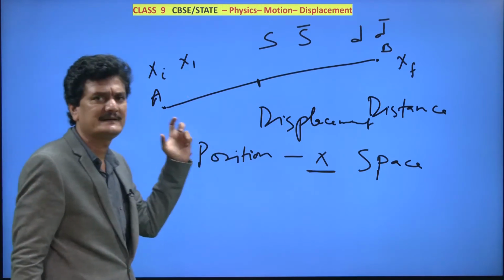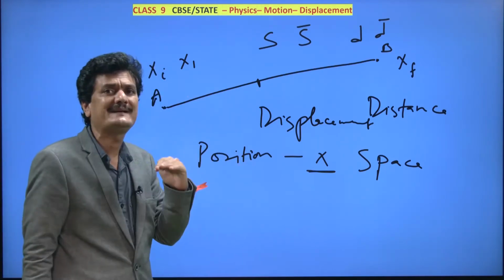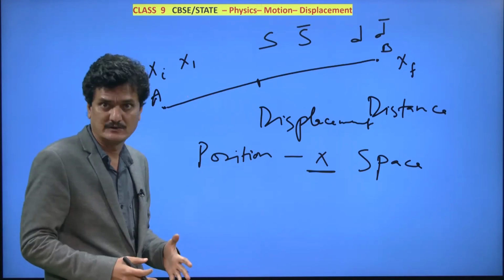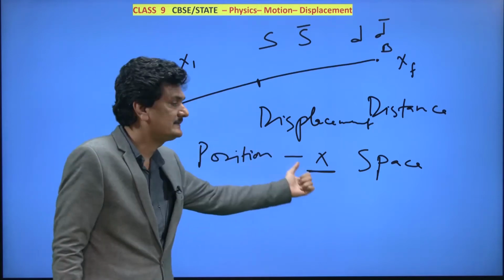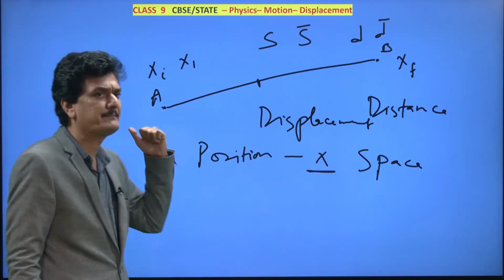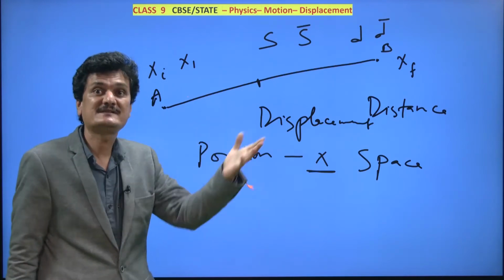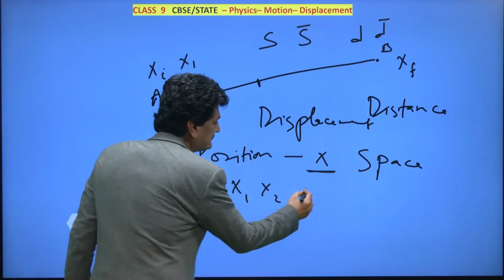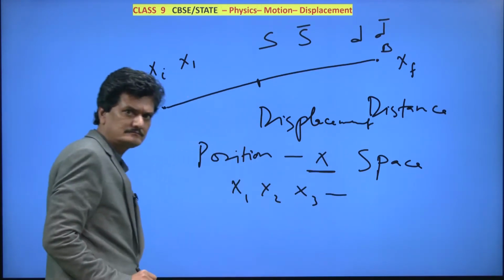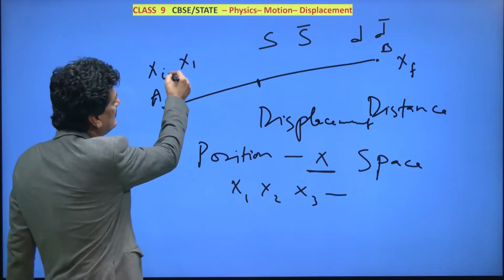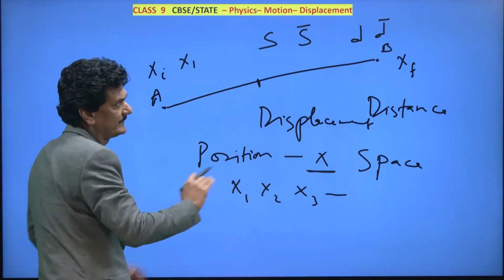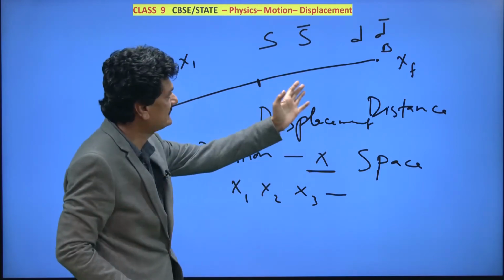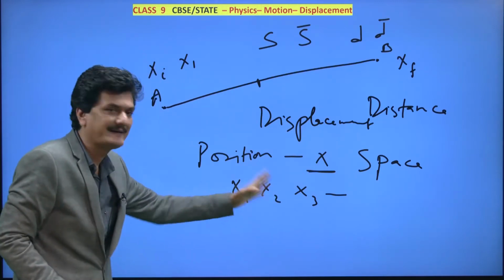These are the hacks, and we are not compromising on concepts. We want to understand the concepts and also make things much easier. So the position symbol is x, and the first thing that happens when a body is in motion is that its position changes. We can write positions x1, x2, x3 and so on. The starting position we generally denote with xi and the final position xf, if only these two positions are there.